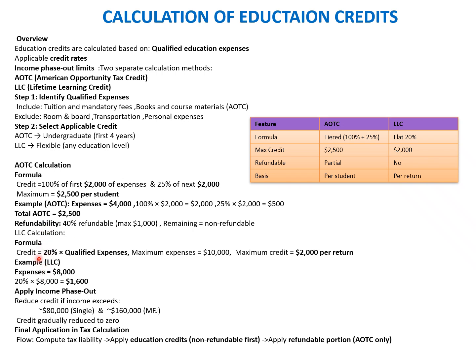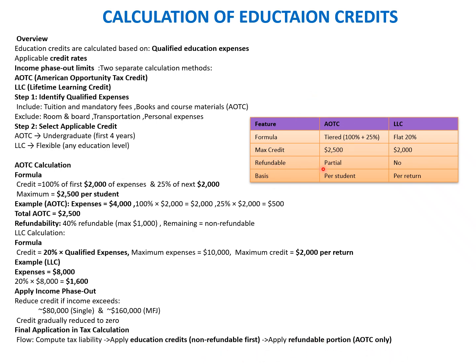LLC calculation: the credit is 20% of the qualified expenses, maximum expenses is 10,000, and maximum credit is 2,000 per return. For example, if we take expenses as 8,000, then 20% of 8,000 is 1,600, which is the maximum allowed for that particular individual. Then we have to apply the phase out limit, which is 80,000 for single and 160,000 for married filing jointly. For the final application in the tax calculation, compute the tax liability, apply the non-refundable education credit first, and then apply the refundable portion, which is the AOTC.